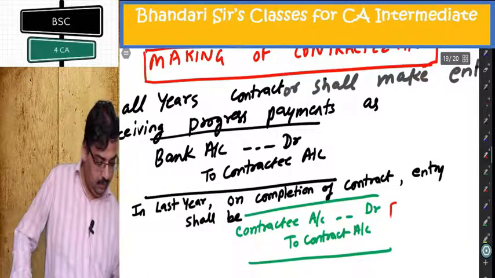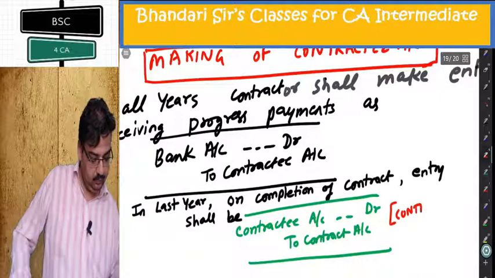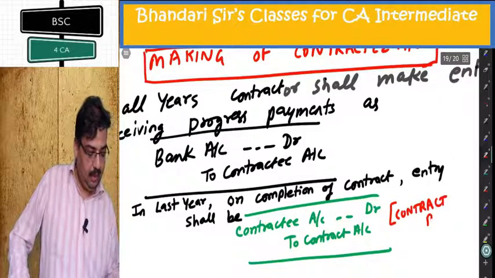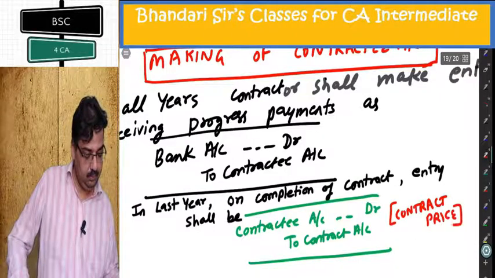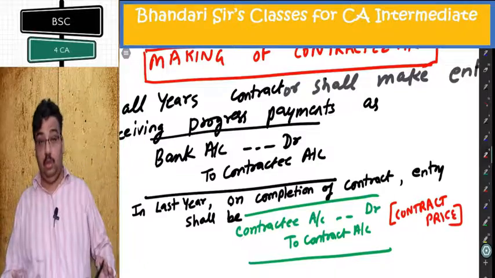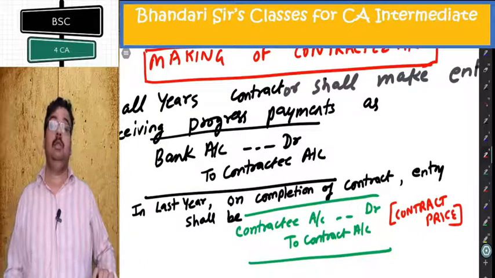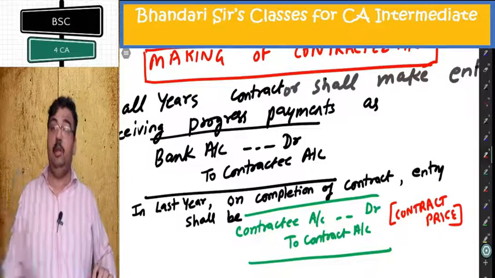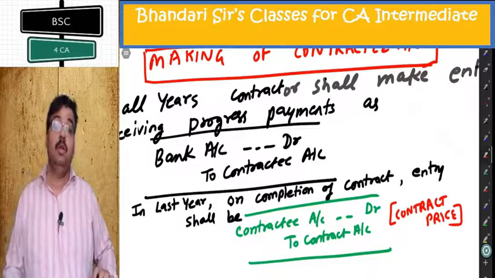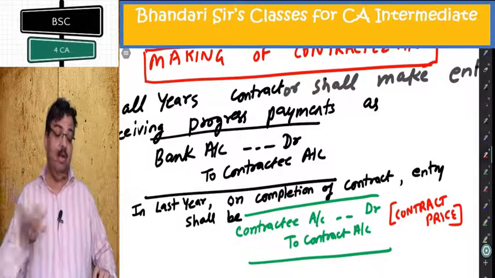What is the amount of this entry? Contract price. At total contract price, the entry is passed, and after that you receive the progress pay, the retention money. Retention money receipt, same entry, bank to contractee.